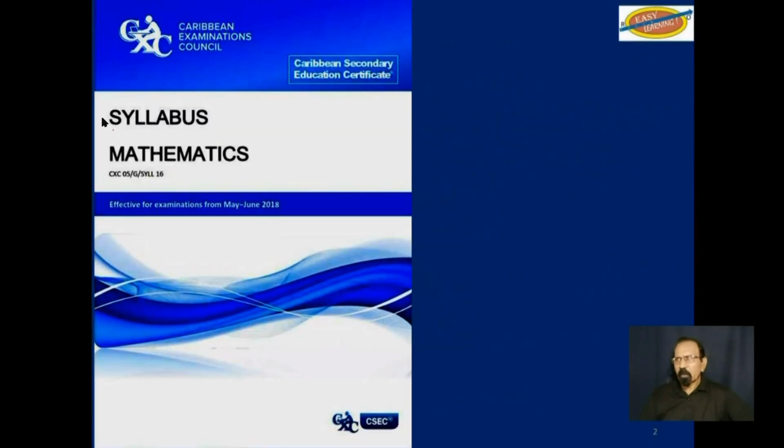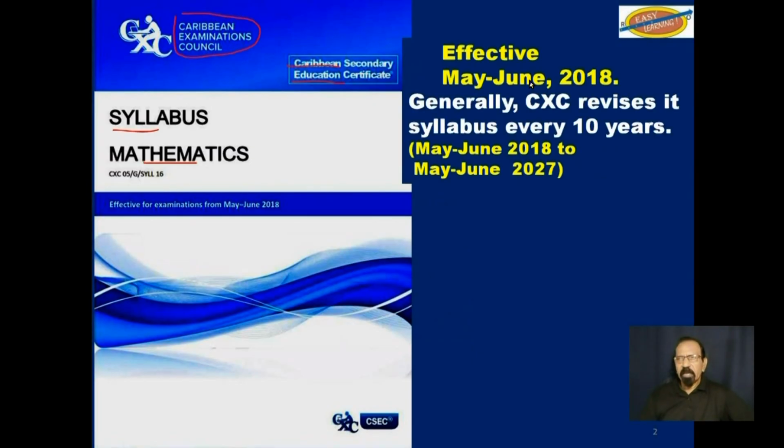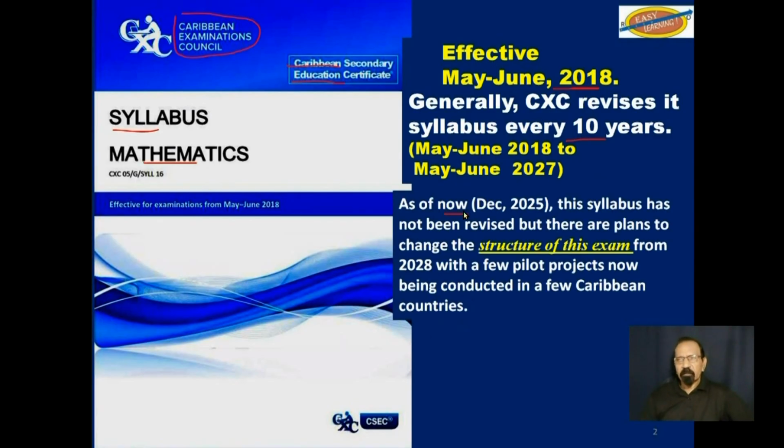We continue with the syllabus for mathematics at the CSEC level. This syllabus became effective in May-June 2018. Normally, it will run for 10 years. However, as of December 2025, this syllabus has not been revised, but there are plans to change the structure of the exam from 2028 and onwards. And currently, there are a few pilot projects being conducted in a few Caribbean countries.